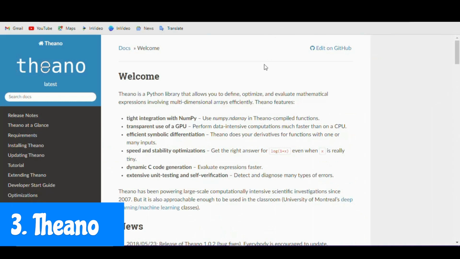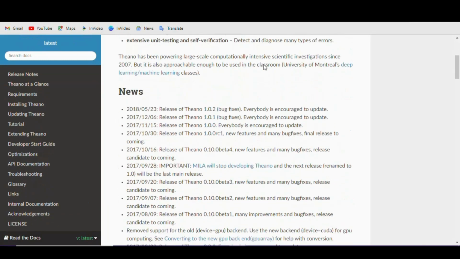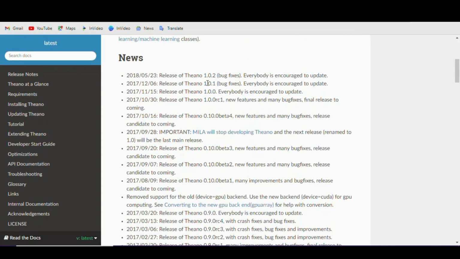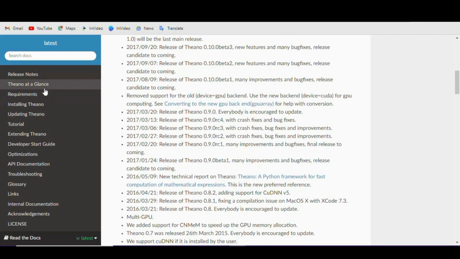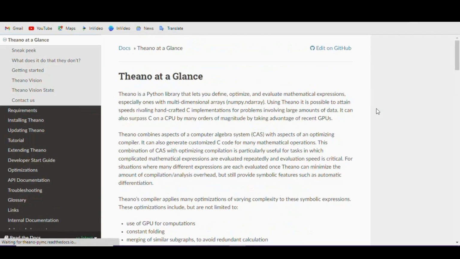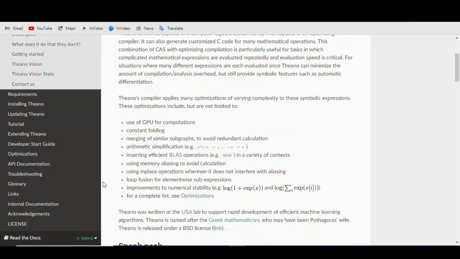Theano is a deep learning framework that's optimized for fast computation on both CPUs and GPUs. It's designed to work seamlessly with the Python programming language, making it easy to write, test, and deploy deep learning models. Theano also includes tools for optimizing the performance of your models, allowing you to train larger and more complex models more efficiently. And at number 4 is Caffe.